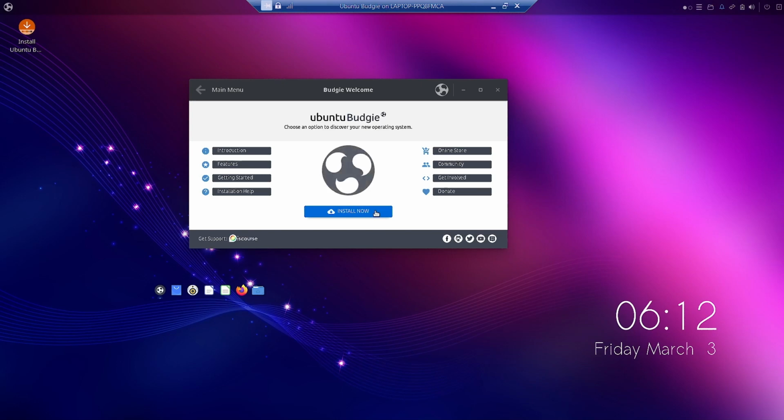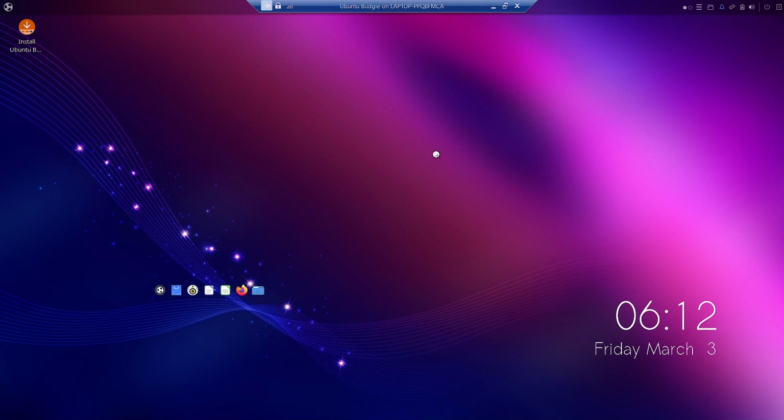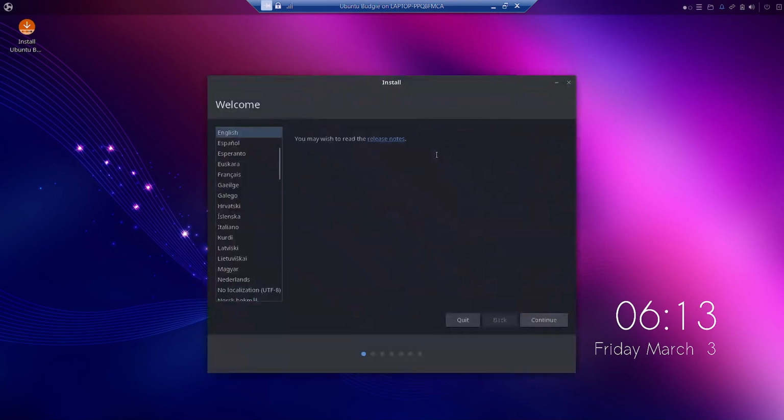We will start the installer from the Budgie welcome screen, or you can directly click on this link to open up the installer. So I will click on here. Let us see what happens. That's it. So this is the standard Ubuntu installer. We had seen in the earlier video the installer in the Ubuntu Kylin, both basic and pro version, was different. And here they have not used the installer that is shown in the Kylin desktops, but it is the standard Ubuntu GNOME desktop installer.